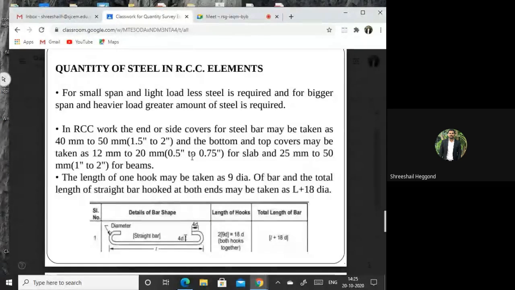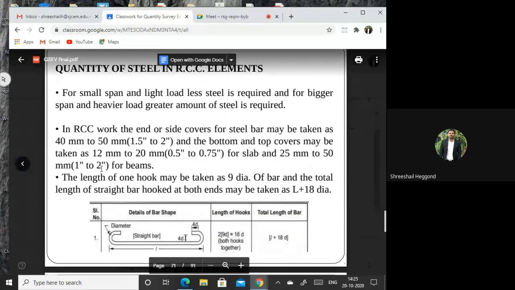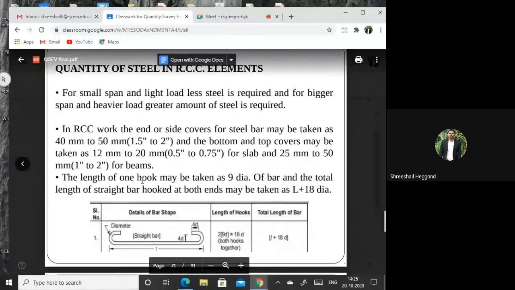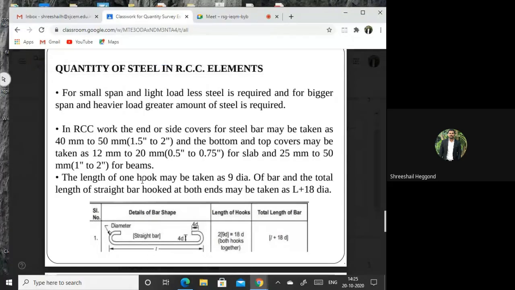For slab it will be 12 mm to 40 mm, and for beams 25 mm to 50 mm. The mortar cover or the concrete cover for reinforcement will be given.